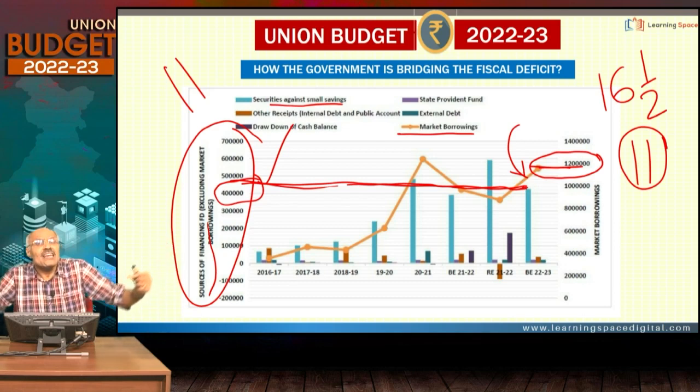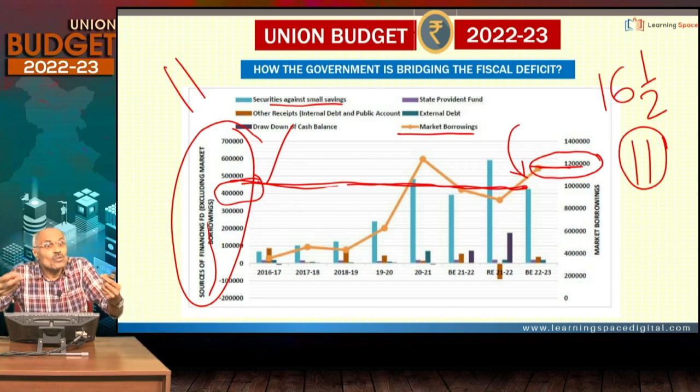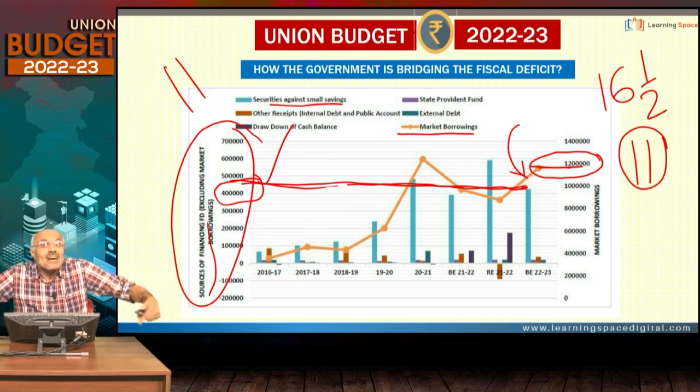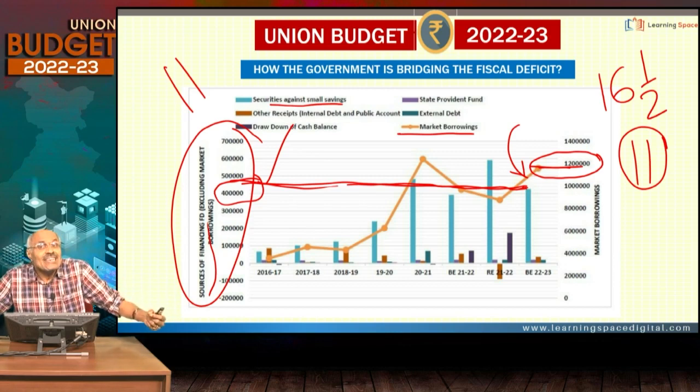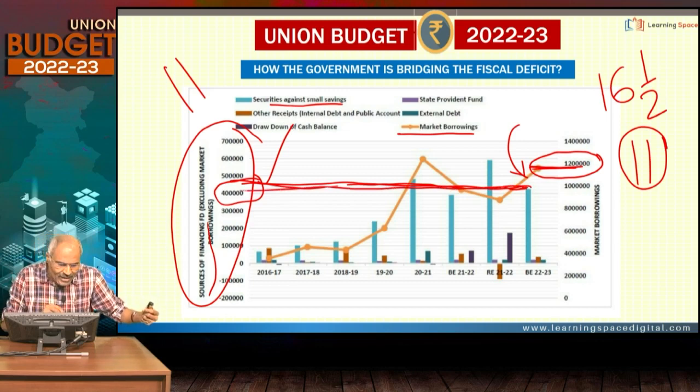You see, the central government is the safest. So when the central government borrows from the market, the banks and financial institutions give it to the central government even though the interest rate is less. Because of that, what happens? The money available in the market will reduce. Because of that, what happens? The private sector may find it difficult to borrow. So for that precise reason, the center does this: around 11 lakh crores or so from the market borrowings and around 4 to 5 lakh crores or so from the small savings fund.